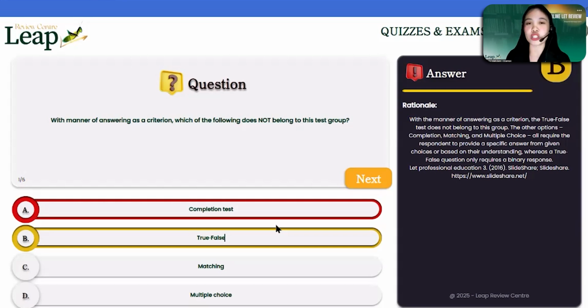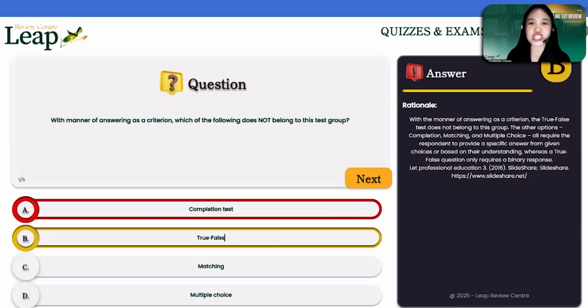Just like, for example, in a multiple choice test, we are giving them the typical four options. So the student will still need to understand deeper the question in order to get the most fitting answer. So for a multiple choice test, the student can make use of the process of elimination. So for number 1, again, if you would like to know the manner of answering of the students, you have to make use of completion test, matching type, and multiple choice. I hope that's clear with you guys.